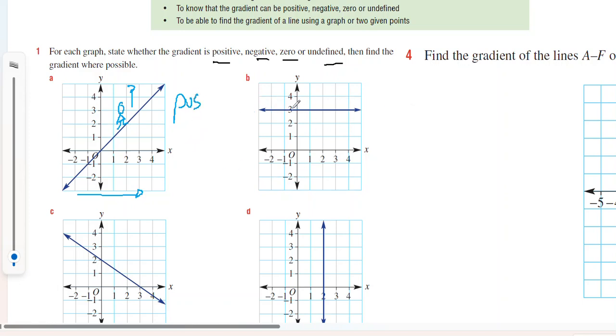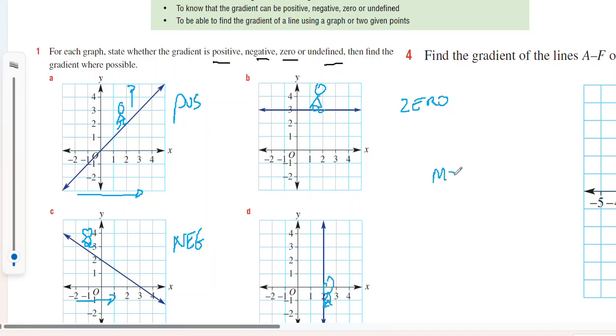Looking at B, if you walk along the line from left to right, you're going to stay on the same level, so it's 0. Looking at this one, if you walk along the line from left to right, you're going to go down, so it's negative. And this one, you can't really walk along the line, it's a vertical line.